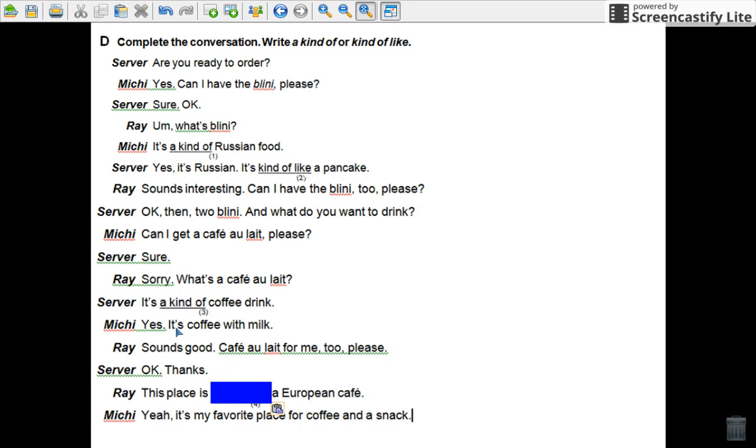Let's see. It's a kind of coffee drink. So it's a type of coffee drink. Okay. And the conversation goes on. Sounds good. Café au lait. I think this is the pronunciation for me too, please. Okay, thanks. This place is a kind of or kind of like. Let's see. This place is kind of like a European cafe. So kind of like, no, it's similar to a European cafe.